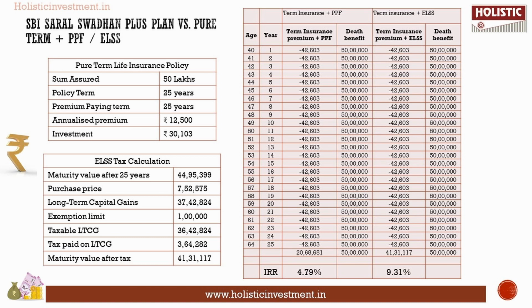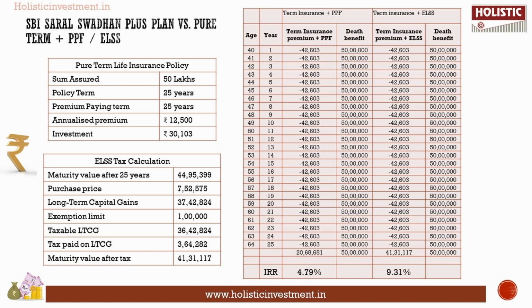Under the ELSS fund, while redeeming the units, capital gains tax arises. So we need to set aside the tax liability from the proceeds. This leaves you with an after-tax maturity value of 41.31 lakhs. The IRR calculation for the pure term life insurance policy along with ELSS investment results in 9.31%. This is a post-tax return. This rate of return is higher than the inflation rate and you can accumulate a sizable corpus at the end of 25 years.